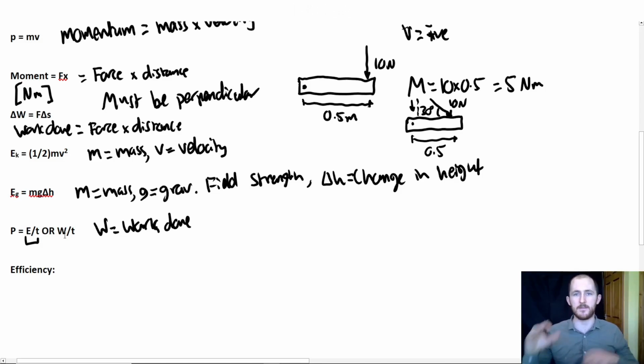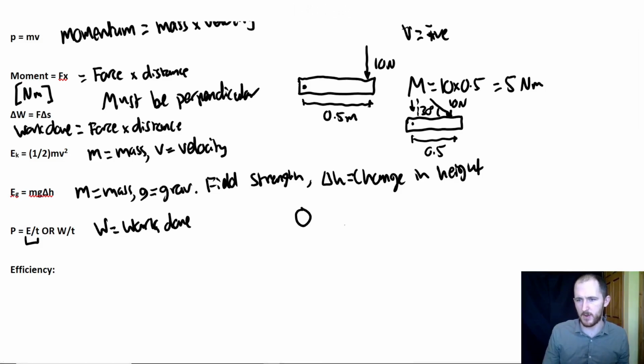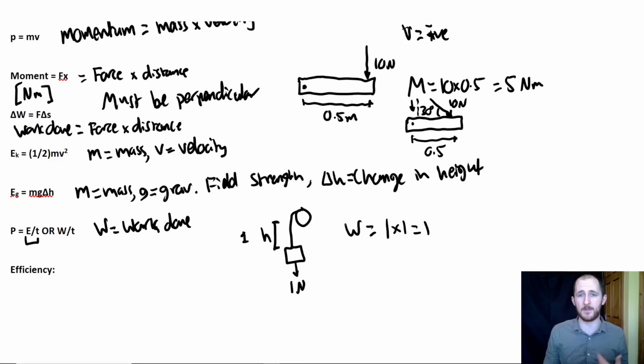However, you may also have motors, and with motors they don't really provide energy, they provide work done. So you might have, are you ready for this drawing? It's going to be amazing. So you have this motor and it's lifting up some mass through a height, right? And the weight of this, let's make it easy, is 1 Newton. And so the work done is going to be, the H, let's say, is 1 meter, so 1 times 1, which is 1. And then if that happens over 10 seconds, then your power is 0.1 watts, right? So that's why there are 2 different equations for it.